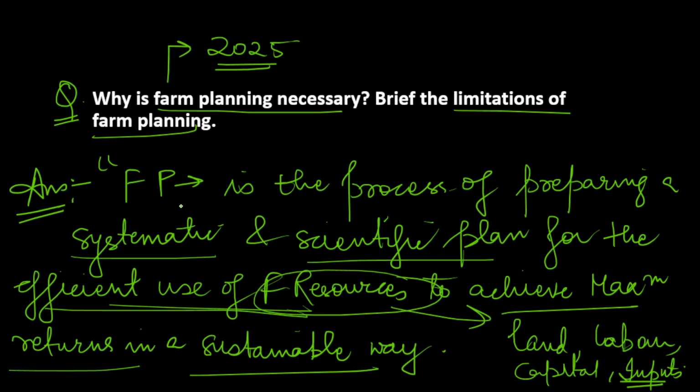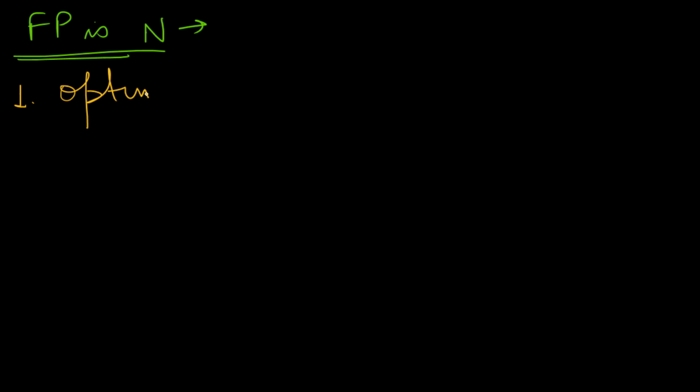Now let's directly move to the body part, that is why farm planning is necessary. So farm planning is necessary due to the following reasons. So you can mention here 7-8 reasons, that would be enough. So first would be that it enhances the resource use efficiency, or you can mention that optimum use of resources. Through farm planning we can do optimum use of resources.